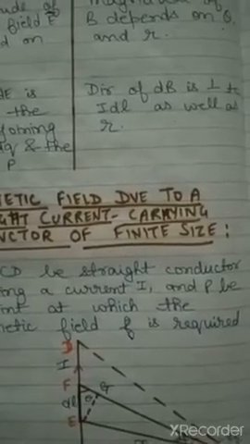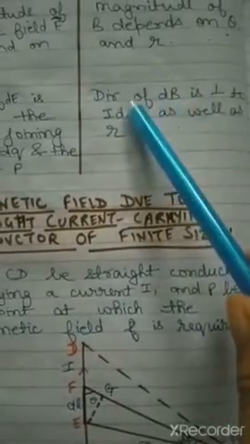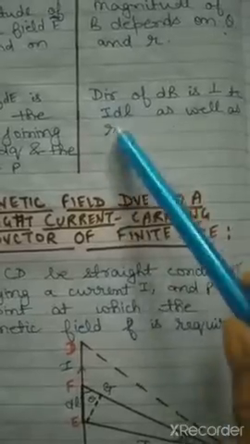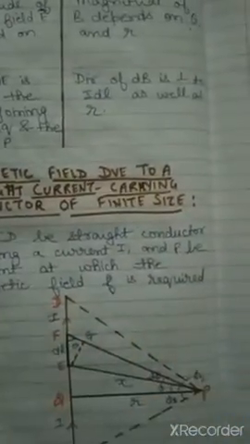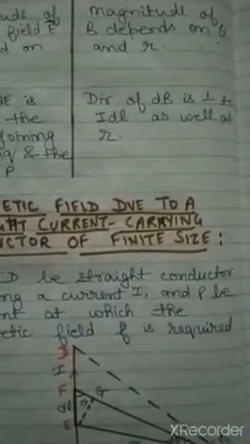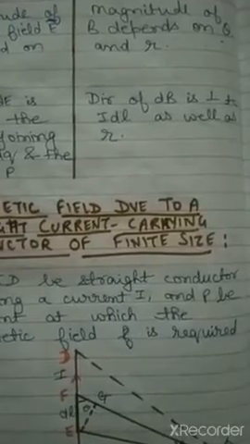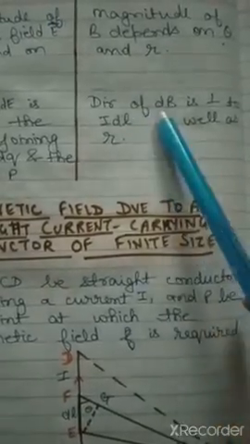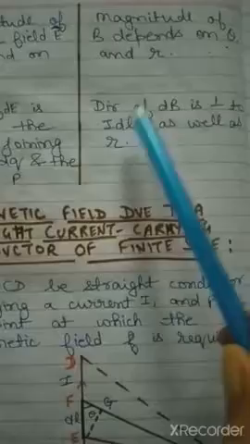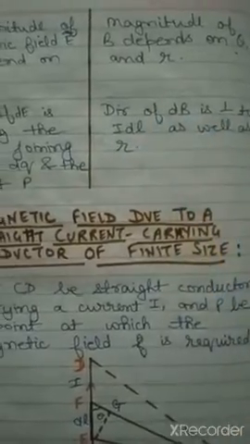Clear? As I told you, it is the cross product of dl and r. So in this case, we know that for the product of two vectors, the third vector will be perpendicular. So in that case, direction of dB is perpendicular to I dl as well as r.